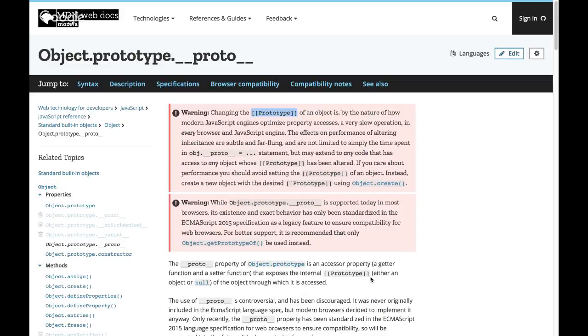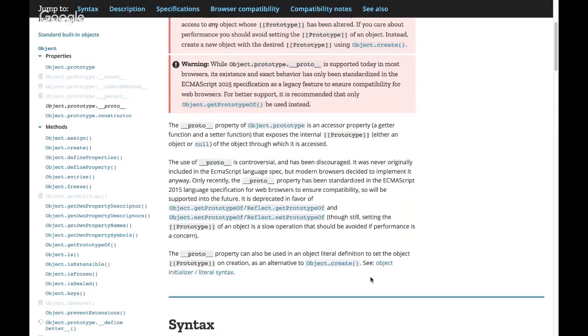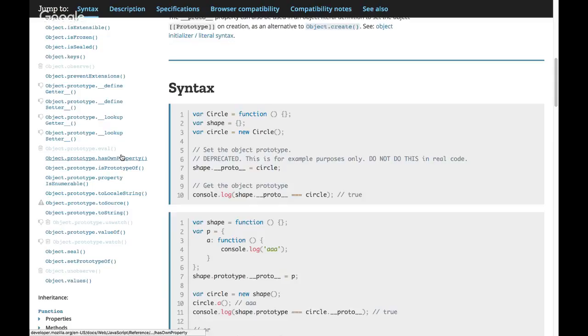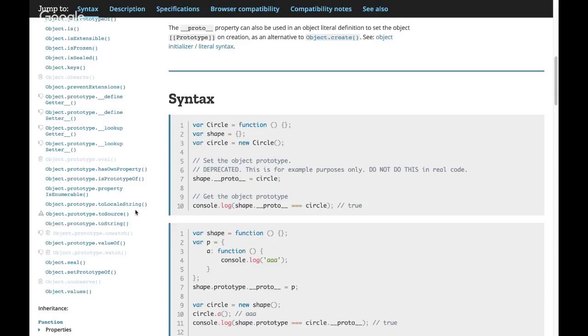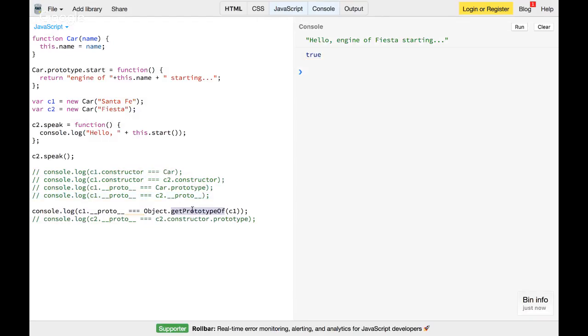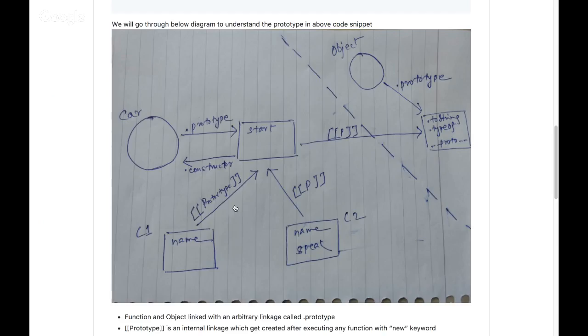Similarly, it has a property isPrototypeOf, as you can see. So that's how it happens. getPrototypeOf just returns the same link that c1.__proto__ has returned.